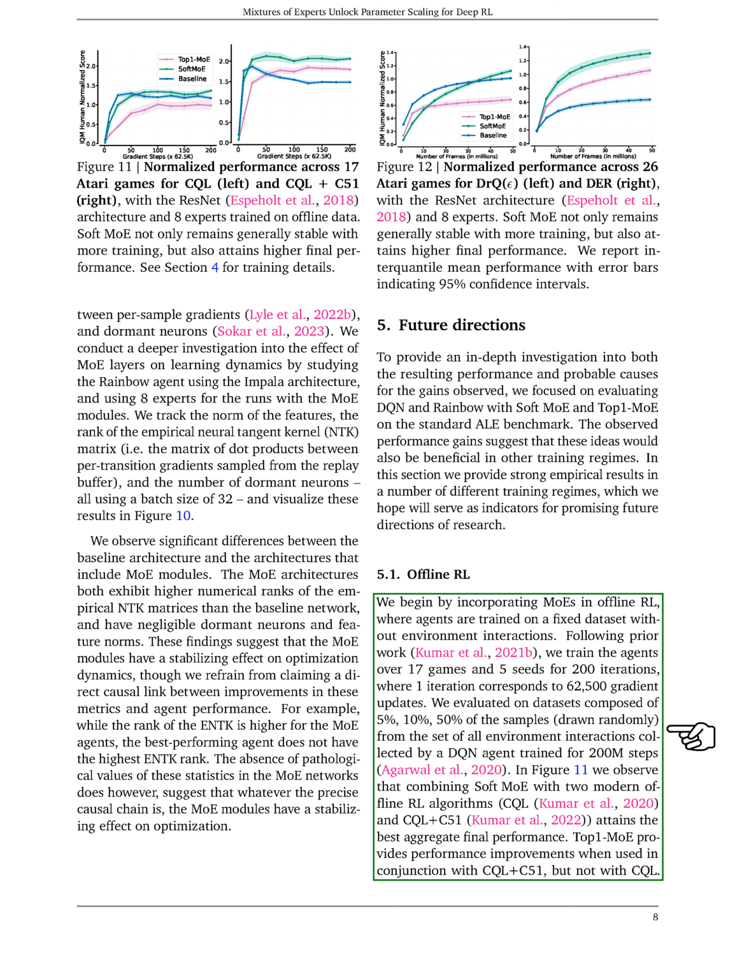Our findings, as shown, indicate that combining SoftMo with 2 modern offline RL algorithms achieves the best overall final performance. Top1Mo also shows performance improvements when used with one of the algorithms, but not the other. Similar improvements were noted when using 10% of the samples.